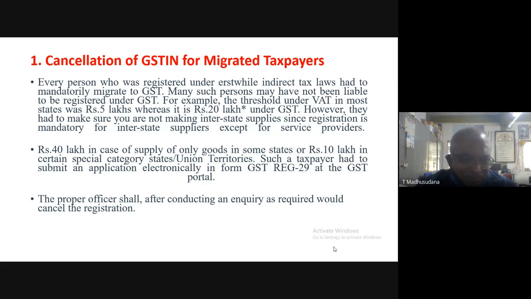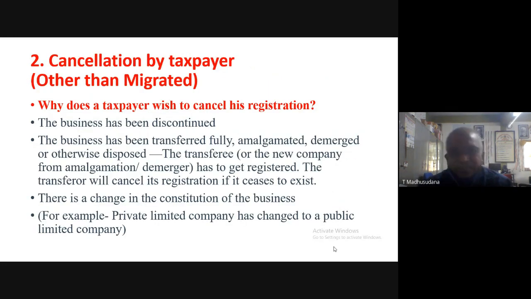So after submitting the application for cancellation of registration by the persons who have registered as per previous laws, but their threshold limit was much less than the present GST limit, that is 20 lakhs and 10 lakhs rupees, the proper officer will inquire and will cancel the registration. That was the registration cancellation by the migrated taxpayers.